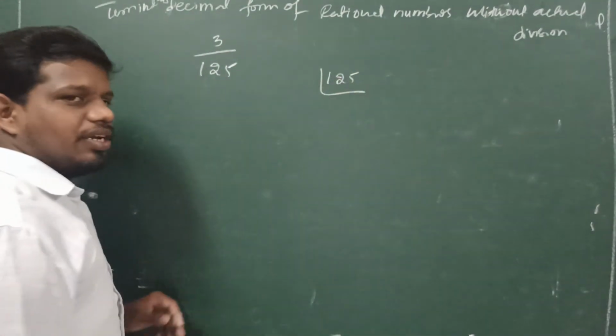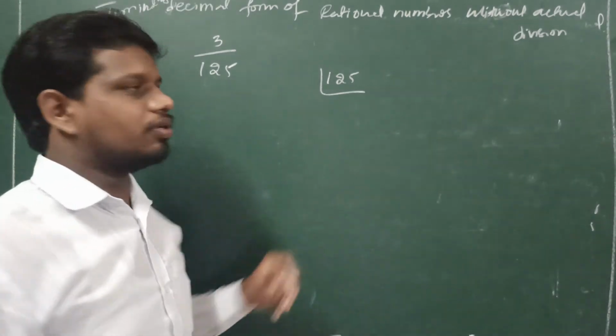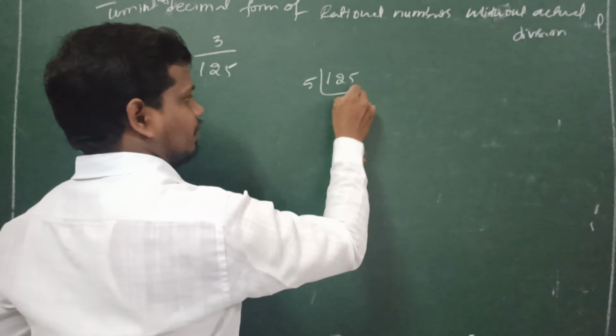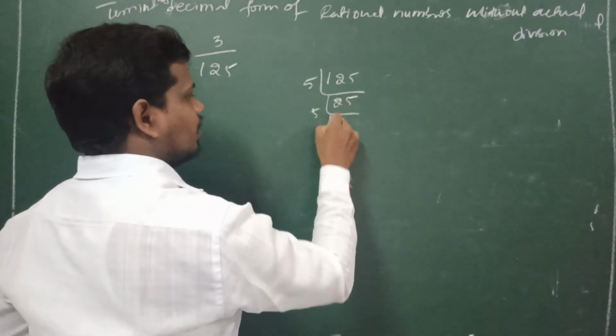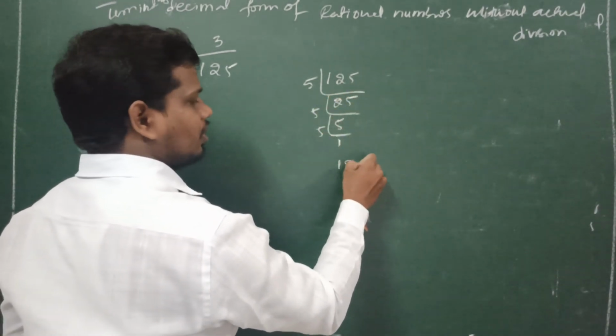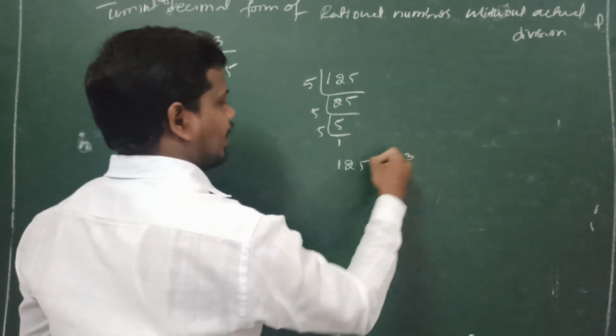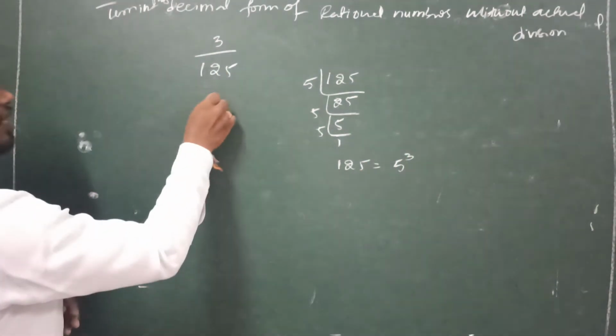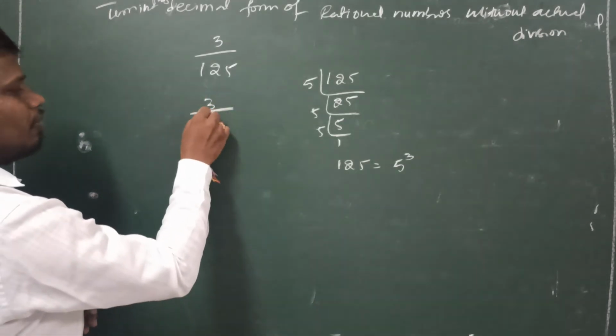Prime factorizing is nothing but dividing with the prime factors. 5 ones are 5, 25s are 5, 5 fives are 25. So 125 we can express as 5 cube. Now in the denominator only 5 powers are there. So 3 by 5 to the power of 3.